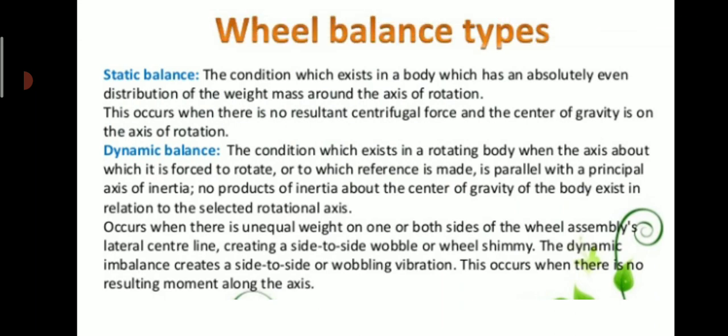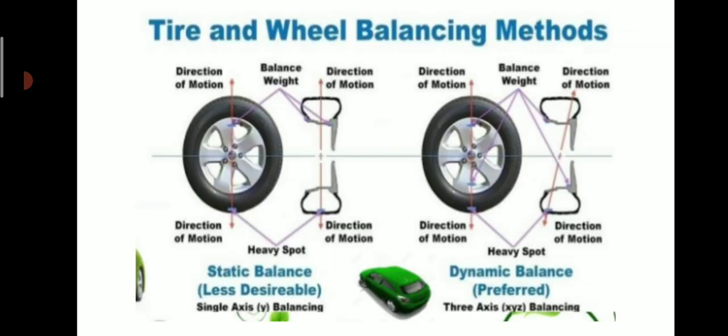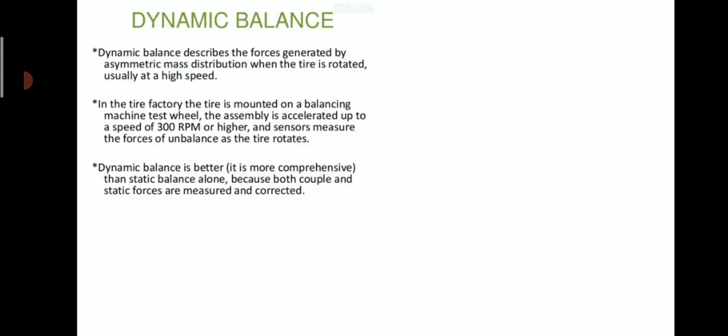This figure indicates static balancing, which is less desirable; it is also called single axis balancing. Dynamic balancing, which is most preferred, is also called 3-axis balancing. Dynamic balance describes the forces generated by asymmetric mass distribution when the tire is rotated, usually at a high speed. In the tire factory, the tire is mounted on a balancing machine test wheel.